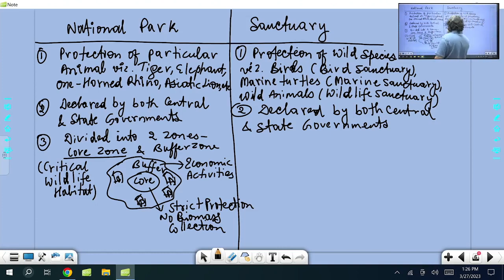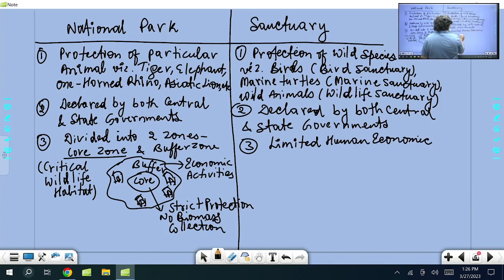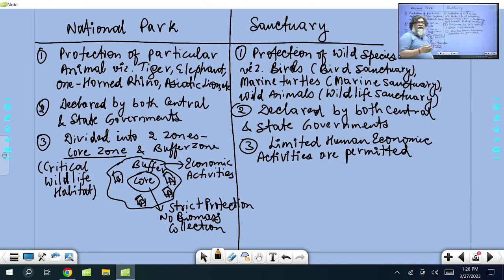Whereas in a sanctuary, the outside boundary is marked. Limited human economic activities are permitted here, which means limited biotic interference is allowed.